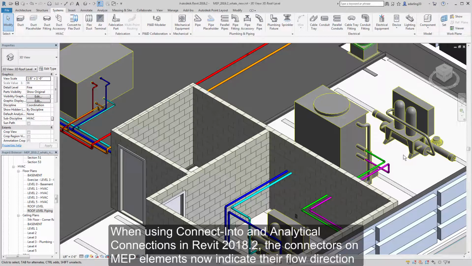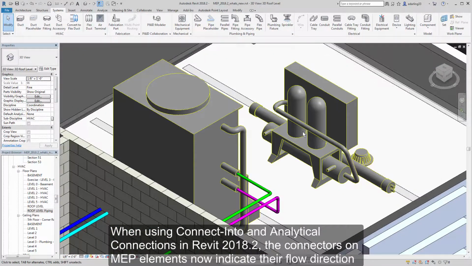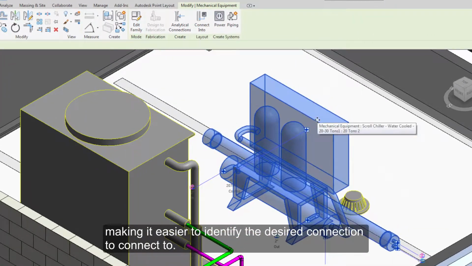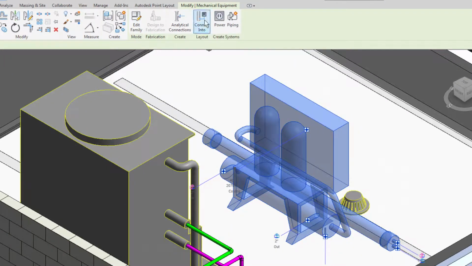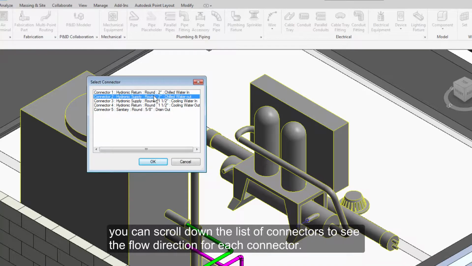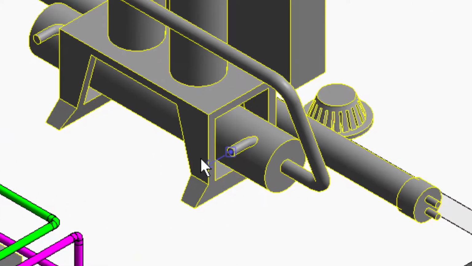When using Connect Into and Analytical Connections in Revit 2018.2, the connectors on MEP elements now indicate their flow direction, making it easier to identify the desired connection to connect to. When you highlight MEP elements like this chiller and select the Connect Into tool, you can scroll down the list of connectors to see the flow direction for each connector.